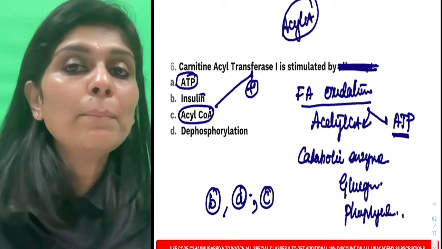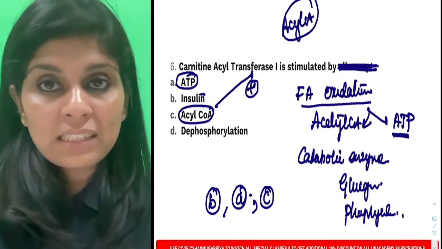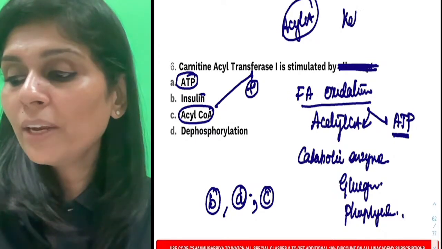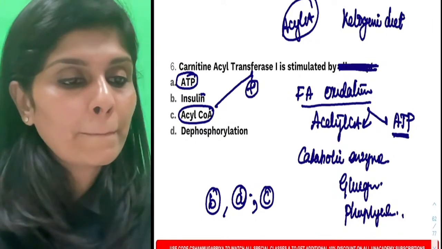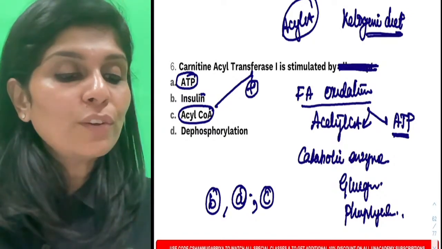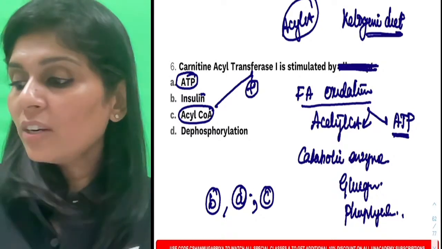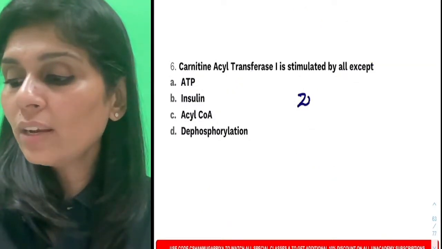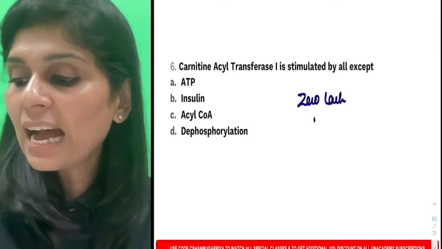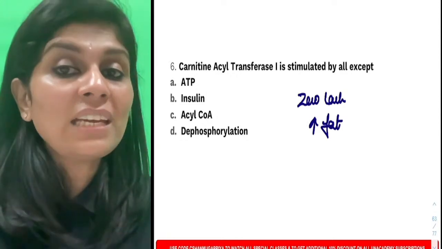So why am I telling you all these facts? This is the basis of keto diet. How many of you have heard of keto diet or ketogenic diet? All of you? So what is keto diet? It expects you to thrive on a zero carbohydrate, high fat diet. And they say that helps in weight loss.